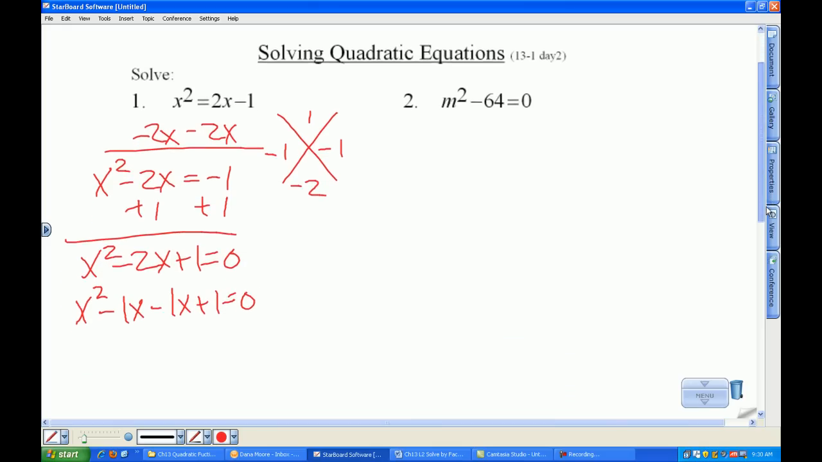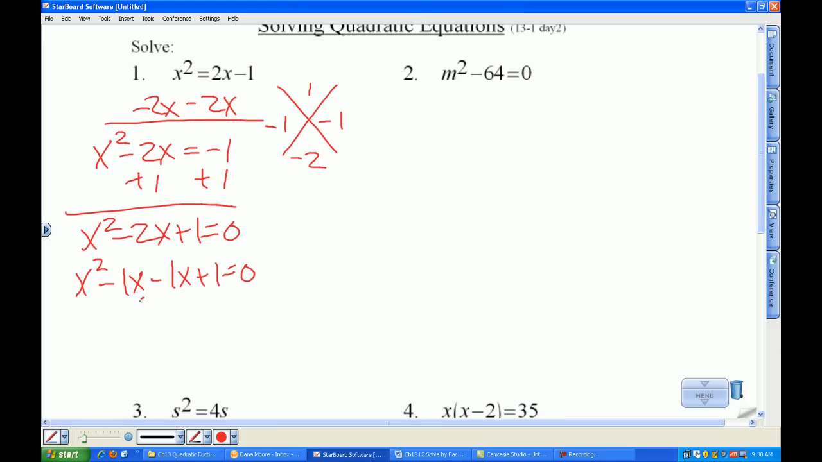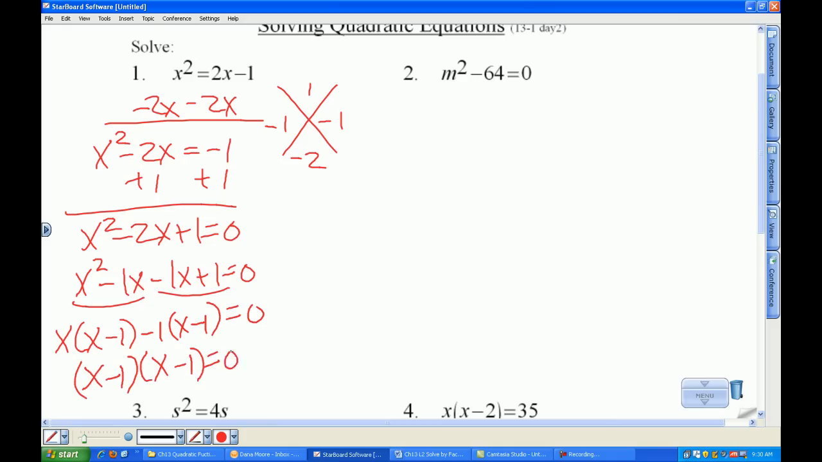Scroll down here. Factor the GCF out of the first two terms. That's x times x minus 1. I am going to have to change the sign of this plus 1 at the end, so I'll factor negative 1 out of the last two terms and take the GCF. And what's left over becomes the other parenthesis. I'm going to make my t-chart now.